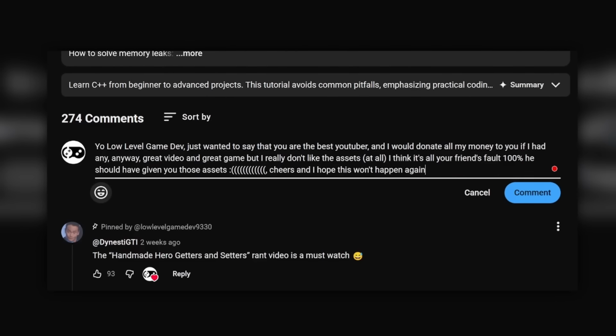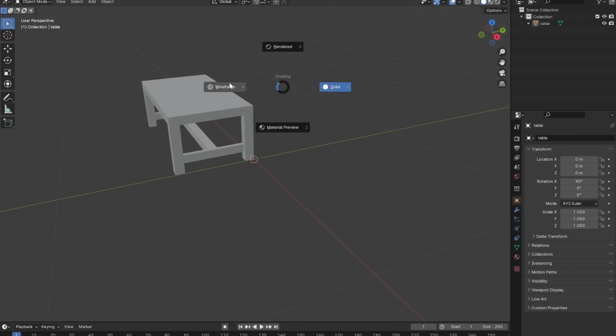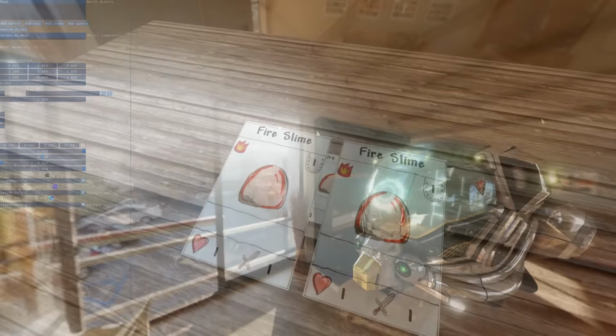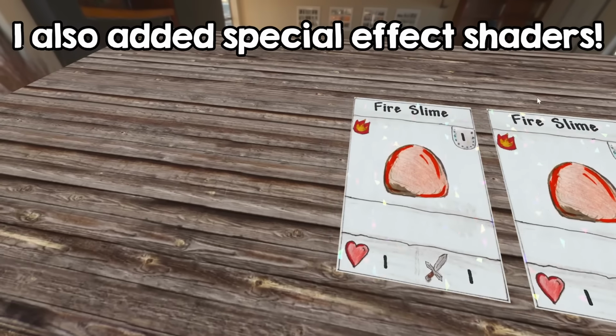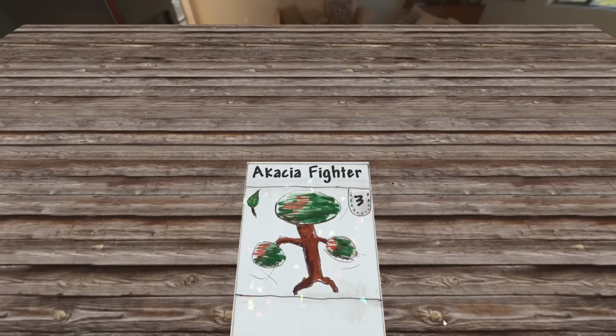Left alone with no help, I tweaked the colors of the wood and also the table. He actually did suggest to me how to change the table a little, and also found a skybox on my computer. And now, things don't look that bad anymore. Next I started to work on the cards held in hand, and also spent a lot of time tweaking animations. The end result is not that impressive yet, but I think I like this project.